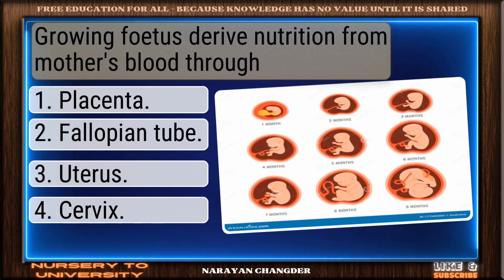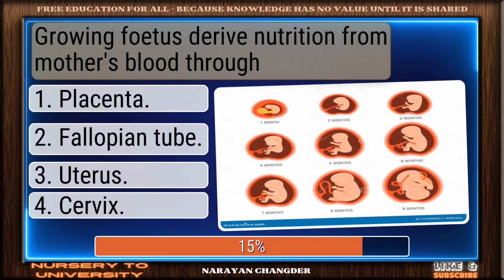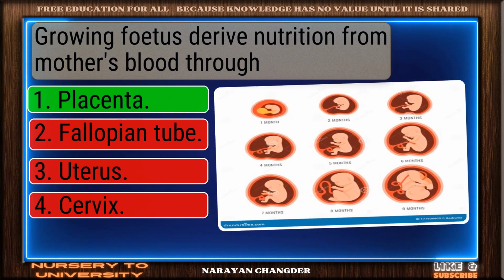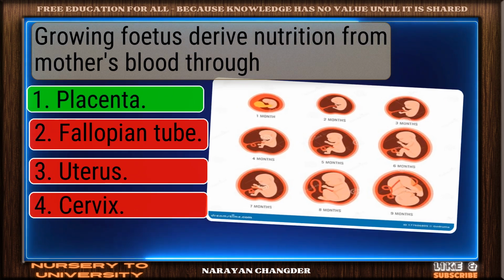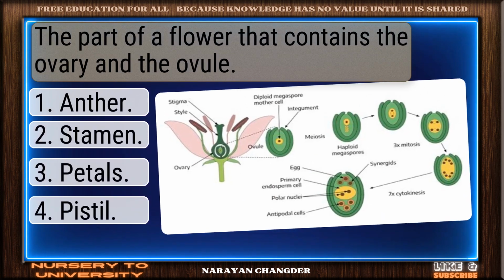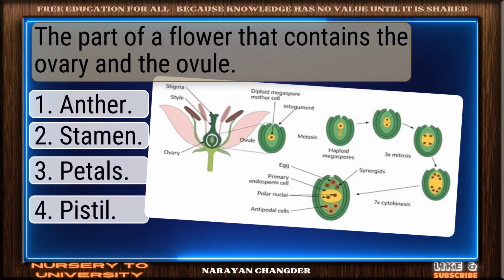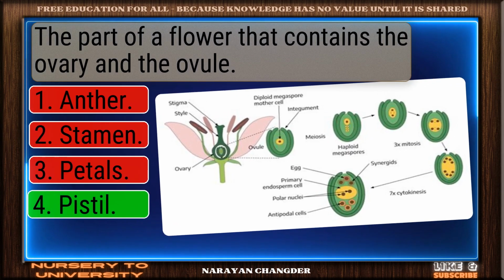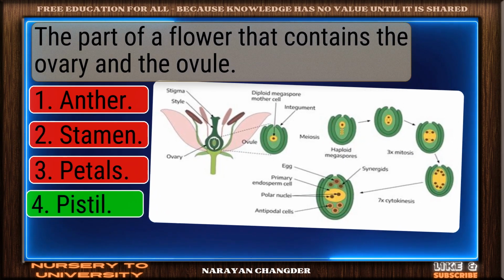Growing foetus derive nutrition from mother's blood through. Nicely done. Placenta is a solid answer. The part of a flower that contains the ovary and the ovule. Bravo. Pistil is the answer.